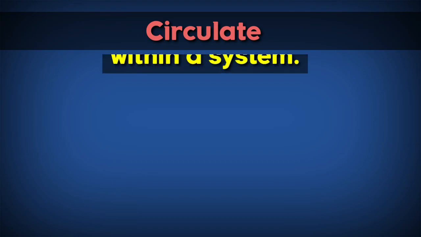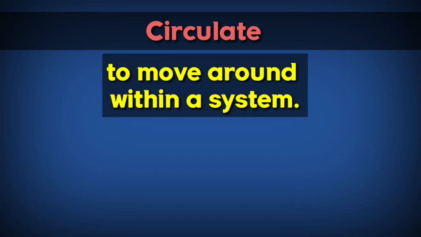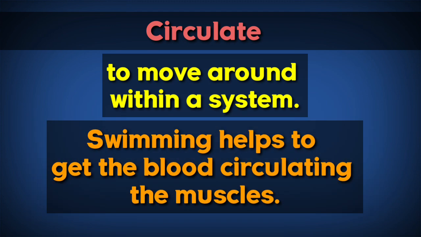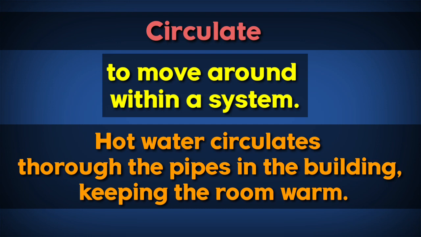Circulate. Circulate means to move around within a system. For example, swimming helps to get the blood circulating to the muscles. Hot water circulates through the pipes in the building, keeping the room warm.